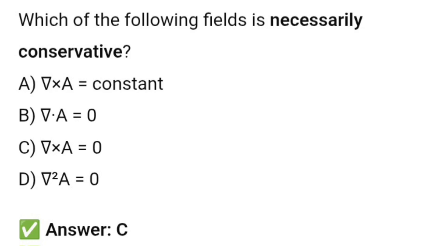Which of the following field is necessarily conservative? So the condition of a conservative field is that the curl of that field is 0. So curl of A is equal to 0 is the correct option, option C.